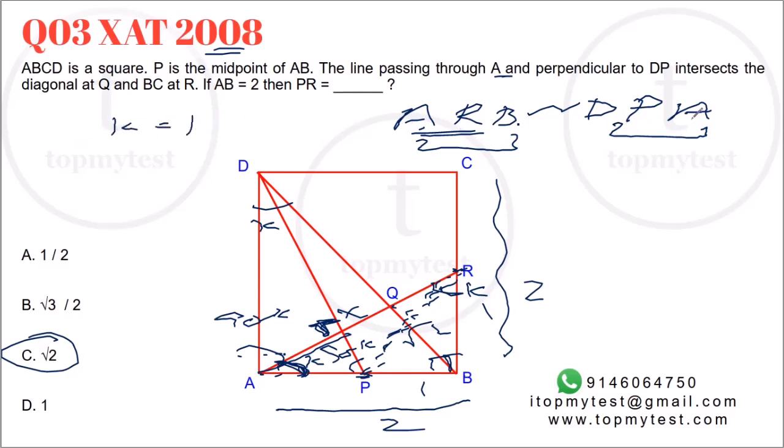So not only are the two triangles similar, because the ratio of sides is equal to 1, they become congruent triangles. Now once they become congruent triangles, the length AP is the same as length BR. What is length AP? P is the midpoint of AB, so to make the lengths equal, R has to be the midpoint of BC, which means this length will be equal to 1, 1, 1.